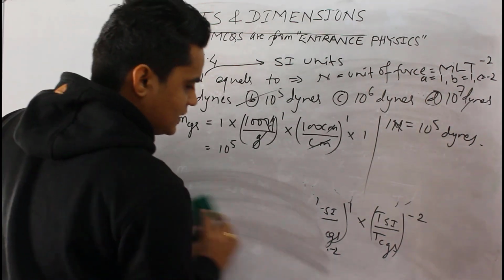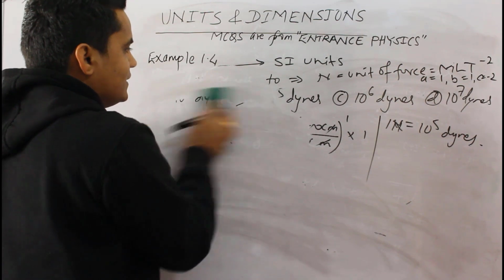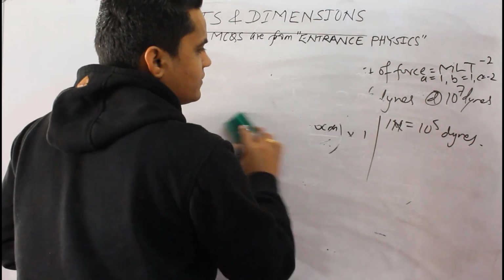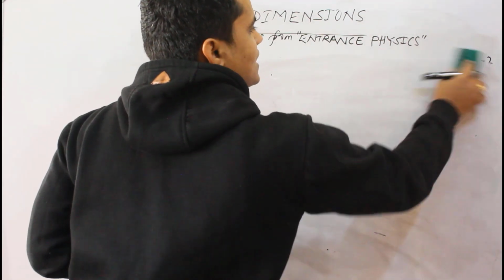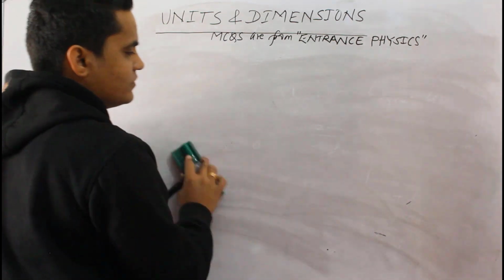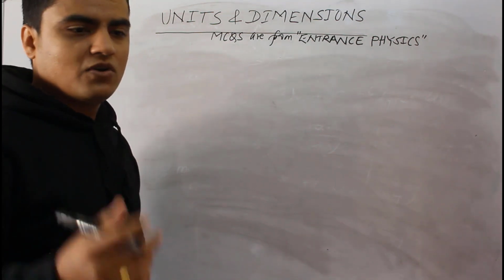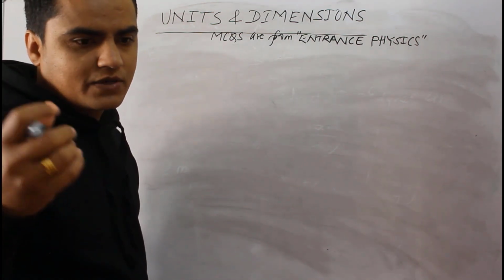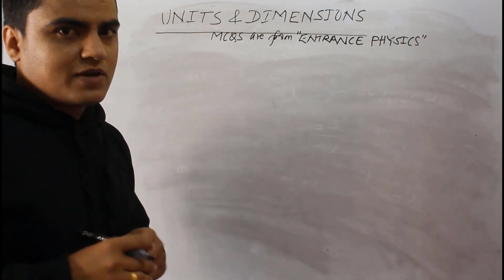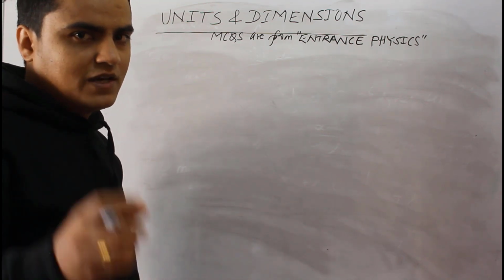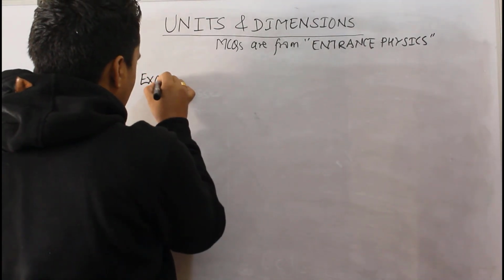I am moving a little bit fast so as to cover as many questions in a very short span of time. So for the third question, now we are going to solve two more questions, and these types of questions are the most important questions from units and dimensions, generally asked very often in IOE entrance examinations. So I am going to solve two more questions in the equation format in which you have to find the dimensions of constant quantities. So let's move towards another question, and that is example 1.5 of units and dimensions in my book Entrance Physics.